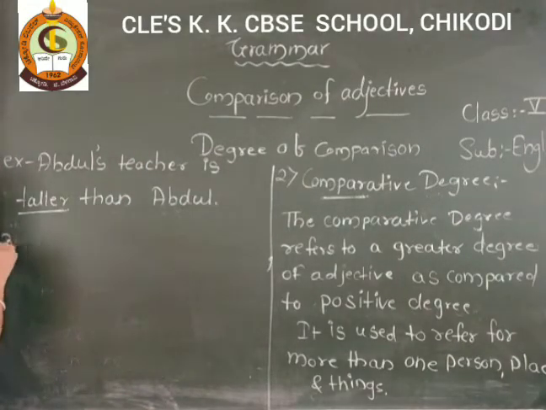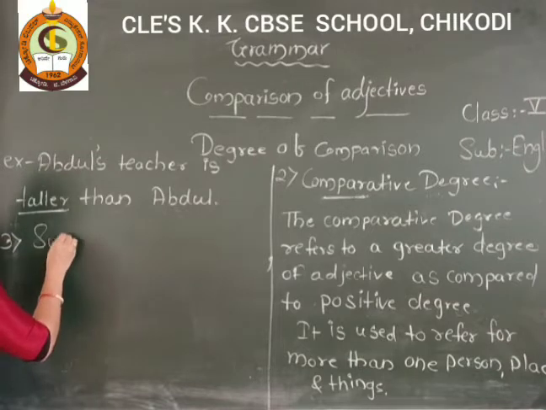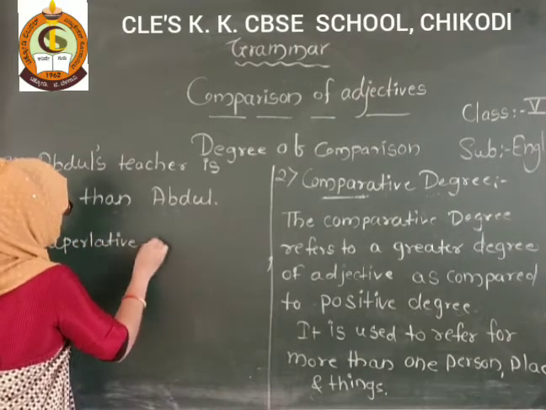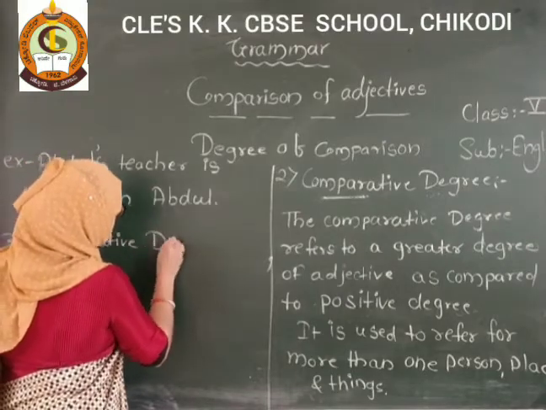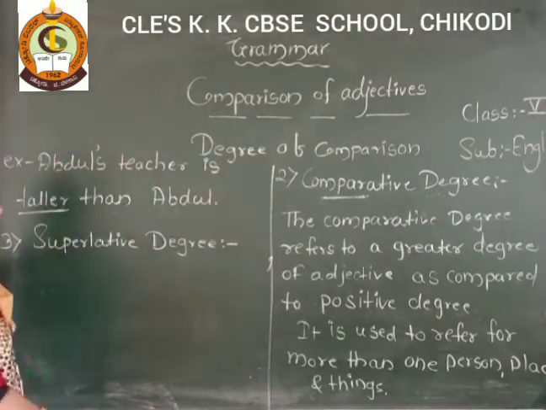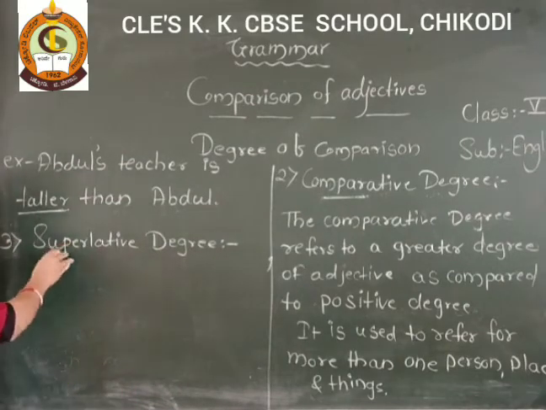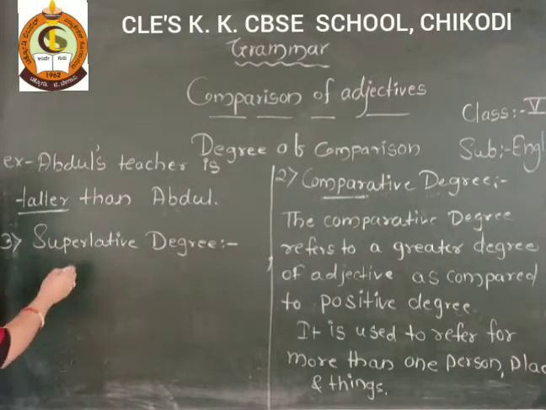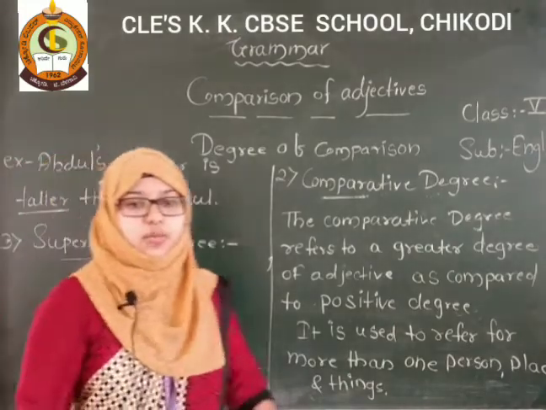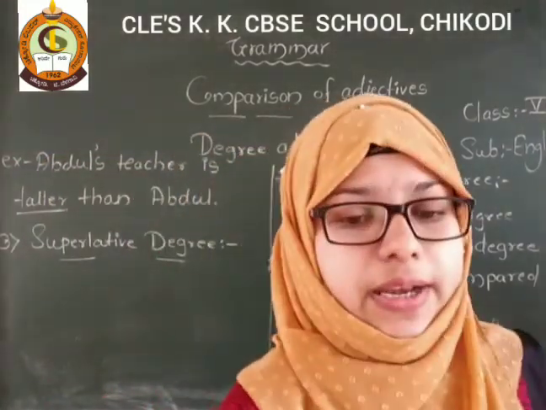Now come to the third degree, that is the superlative degree. This degree is also greater than the comparative degree. Superlative degree is greater than the comparative degree, and why are we using the superlative degree? Do you have any idea?